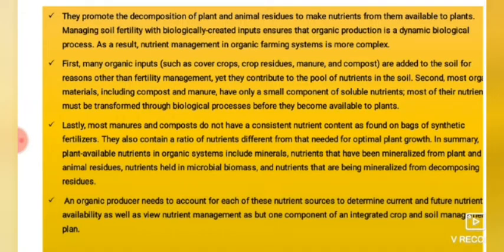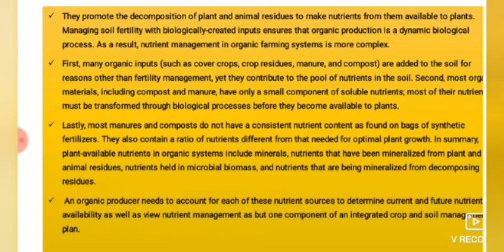In synthetic fertilizers, we put all the fertilizers directly by mixing with water or any of the substances or amendments available. But in organic farming, the products which you are going to use, that means compost, cover crops, any of the raw material present, we cannot use directly as it cannot be available to the plants directly. Only after undergoing decomposition and some other biological process will they form available forms. Then only the plants can consume all the nutrients available in that.